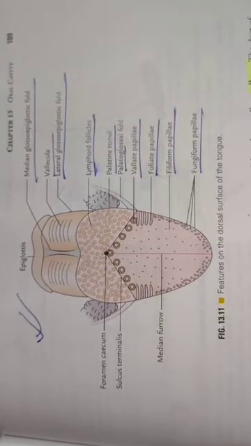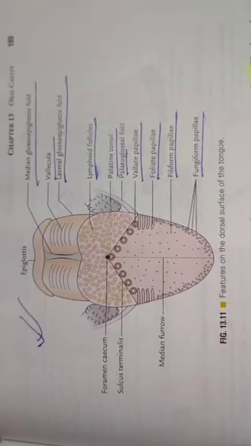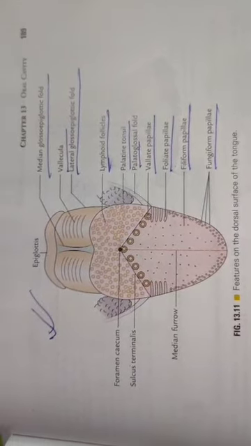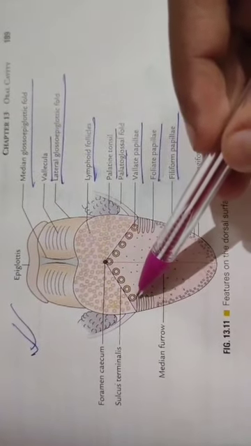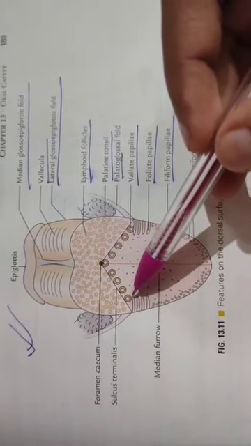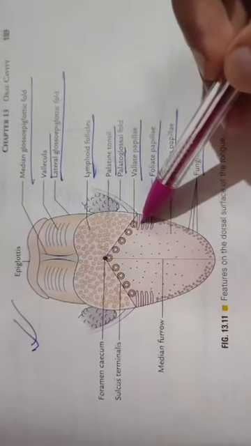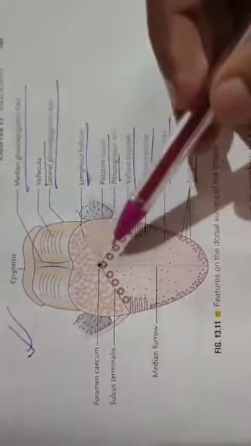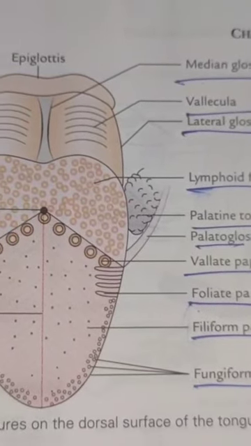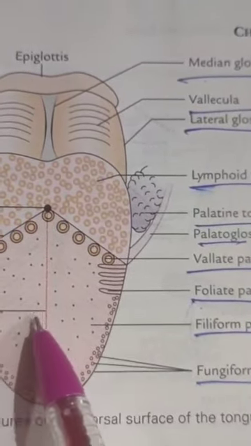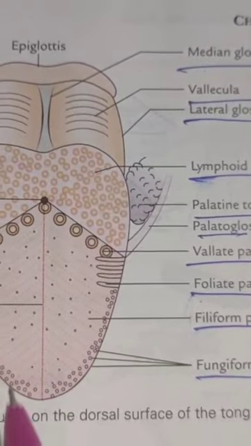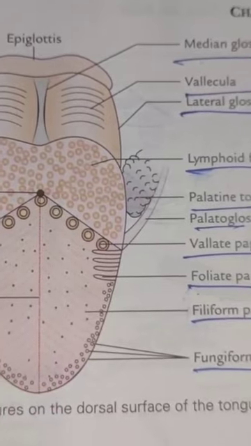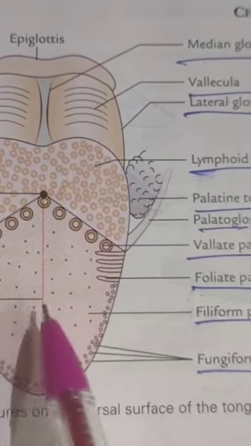There are four major types of papillae in the tongue, that is vallate papillae, filiform papillae, fungiform papillae and the foliate papillae. Vallate papillae are the largest. They are arranged in a V-shaped manner in front of the sulcus terminalis. These are the filiform papillae. Filiform papillae are minute conical projections with sharply pointed ends. They give a velvety appearance to the tongue.